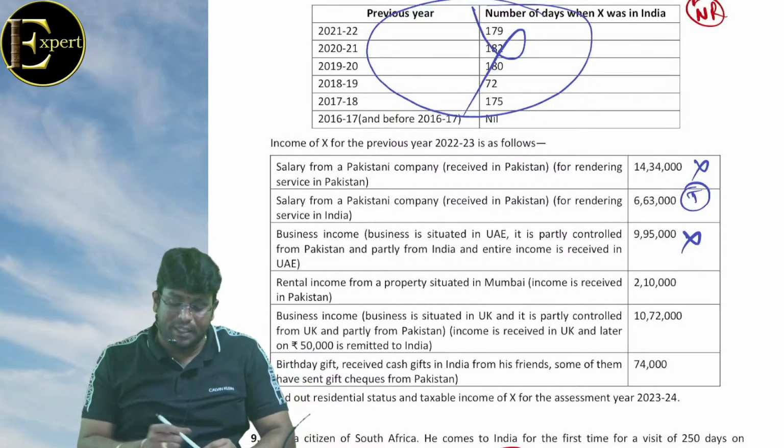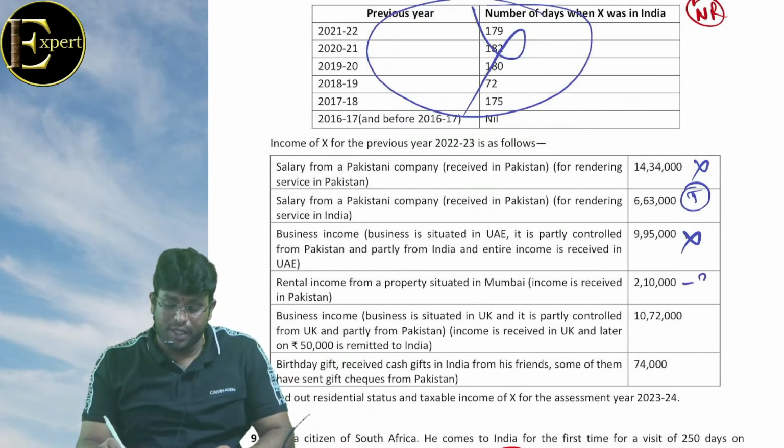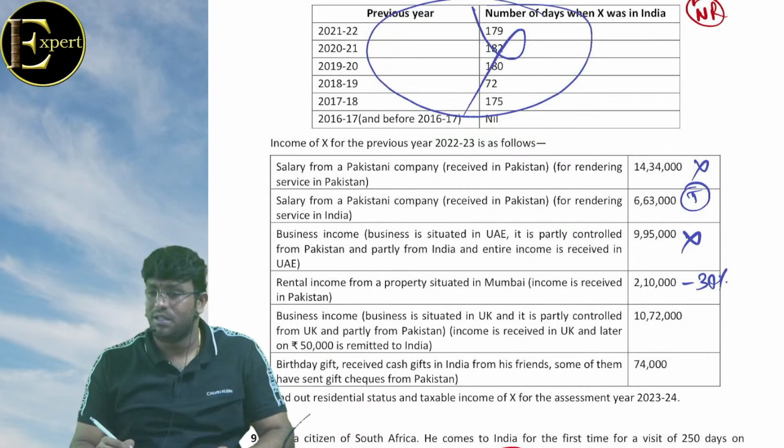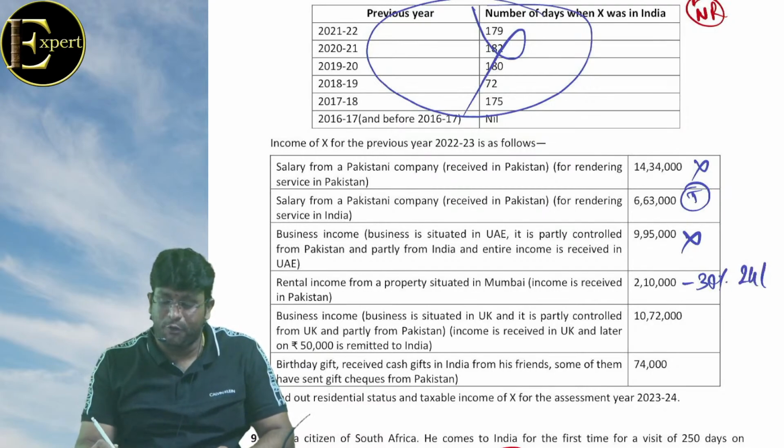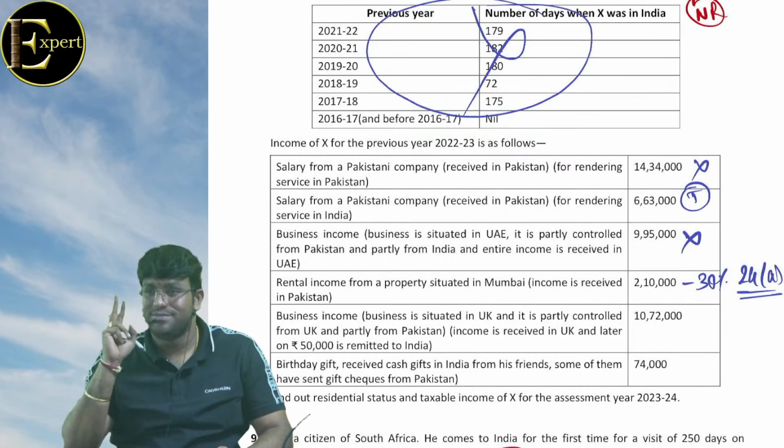Rental income from property in Mumbai. Indian, but you have to reduce something called 30%. Standard deduction under section 24A. Don't tell 24(1). 24A. Next point.